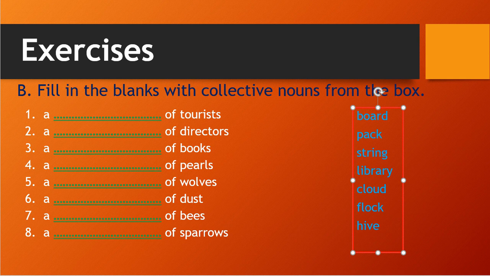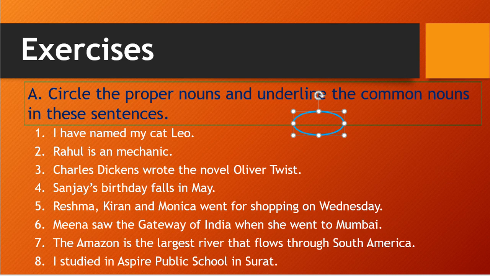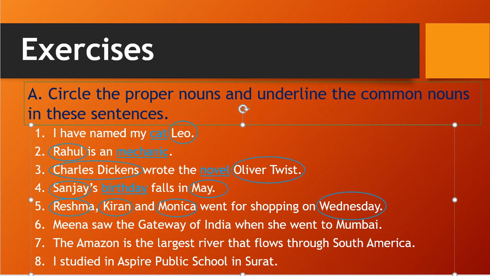Okay students, so let's start with our first exercise. What we need to do here: circle the proper nouns and underline the common nouns. We need to circle the proper noun and we need to underline the common noun. Okay, I have marked a few.